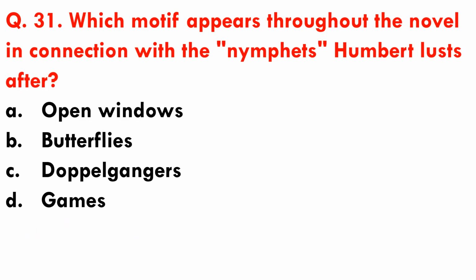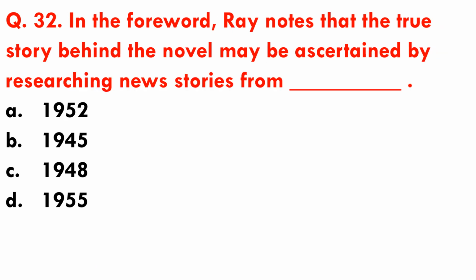Question number 31. Which motif appears throughout the novel in connection with the nymphets Humbert lusts after? Options are A. Open windows, B. Butterflies, C. Doppelgangers, and D. Games. So, the motif of butterflies appears throughout the novel in connection with the nymphets Humbert lusts after. Option B is the correct answer.